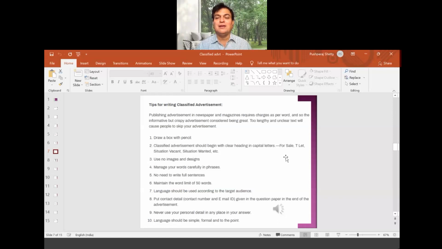You should make a box. It has to be in a box only. A classified advertisement will be in a box. Remember, this time you need not make it because it's going to be MCQ. But when you are drafting it, you are supposed to put it in a box. Now that is not required here, but I'm giving you all these details because they'll ask you whether a box is required. Yes, that kind of question will come. On that particular page, they will be having that.